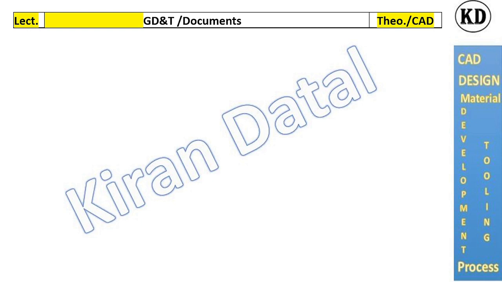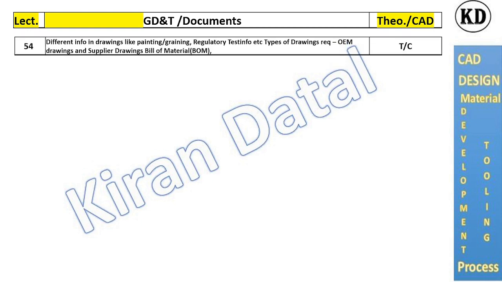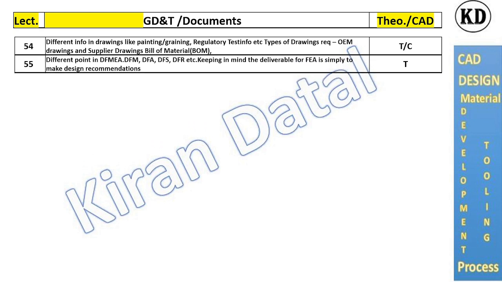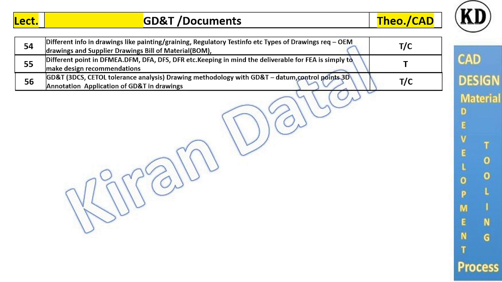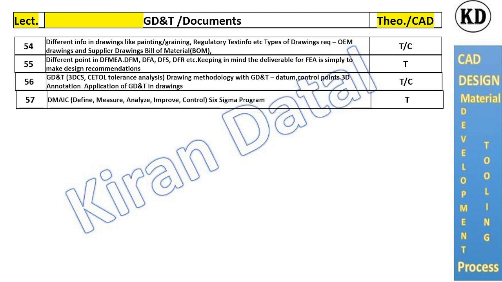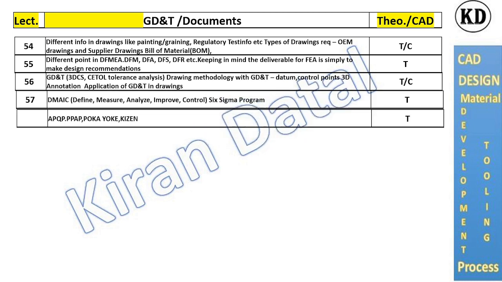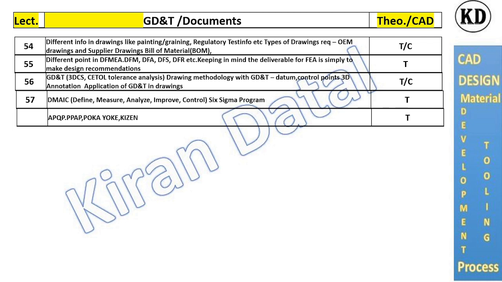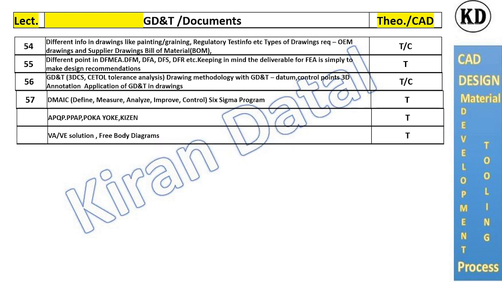GD&T and documents: we will cover GD&T applications for plastic parts in assembly and individual parts. There will also be documents like DFA, DFMA, DFR, PPAP, APQP, Six Sigma. All are the standard documents followed by many OEMs.